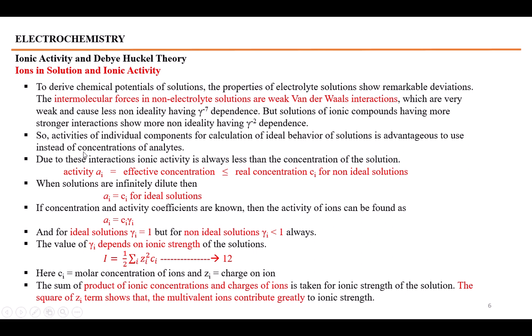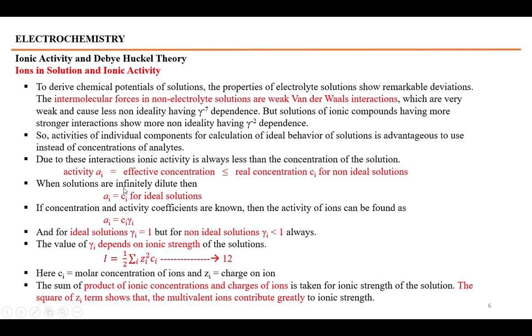Due to these interactions, ionic activity is always less than the concentration of the solution. Whenever we talk about ionic activity, the effective concentration is less than or equal to the real concentration for a non-ideal solution.